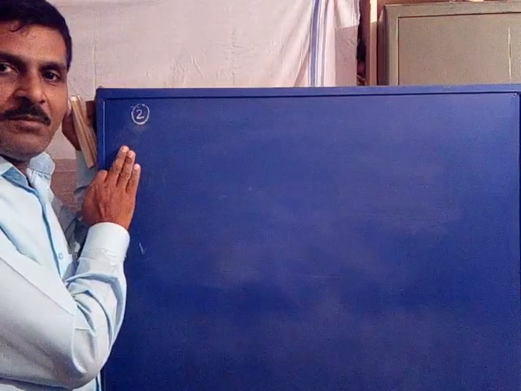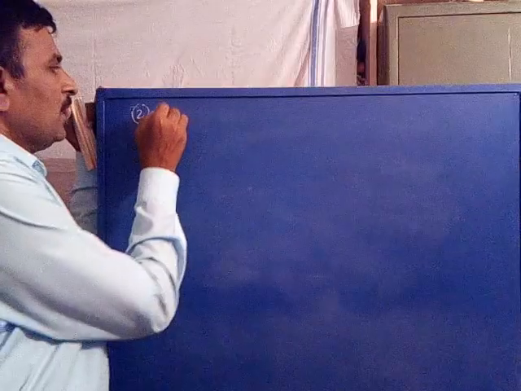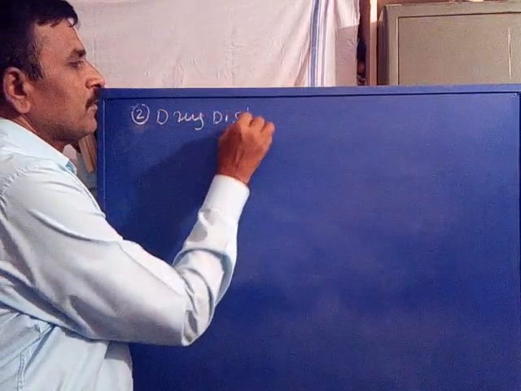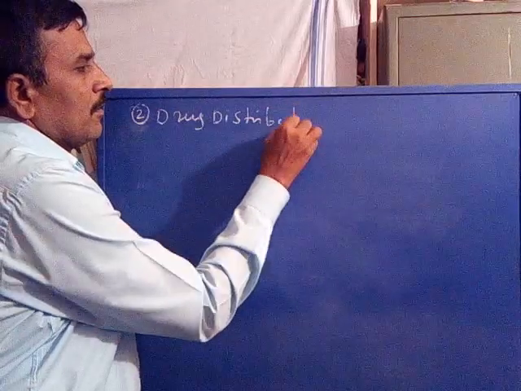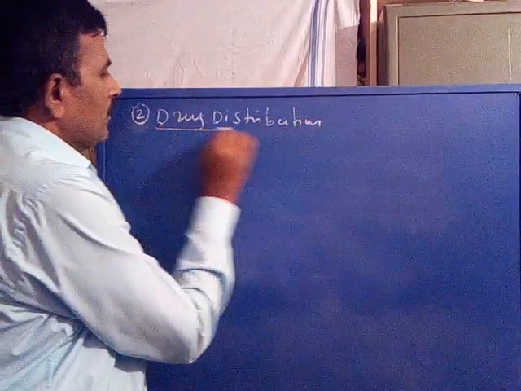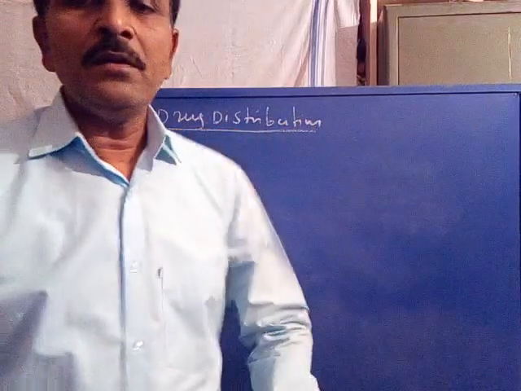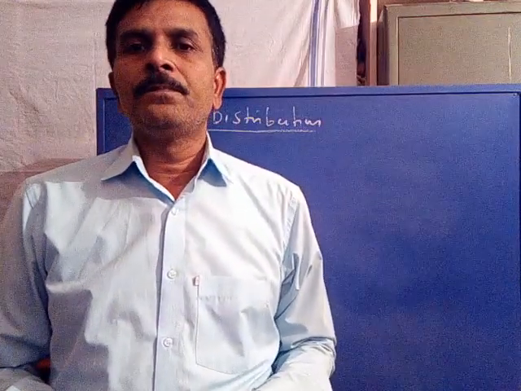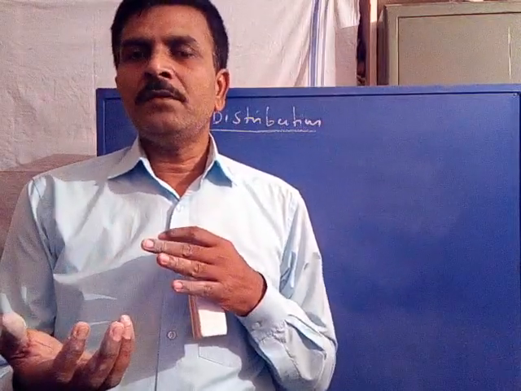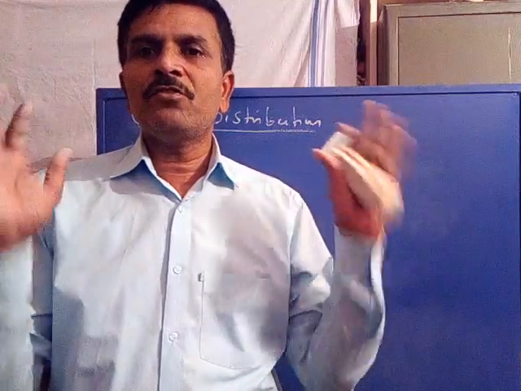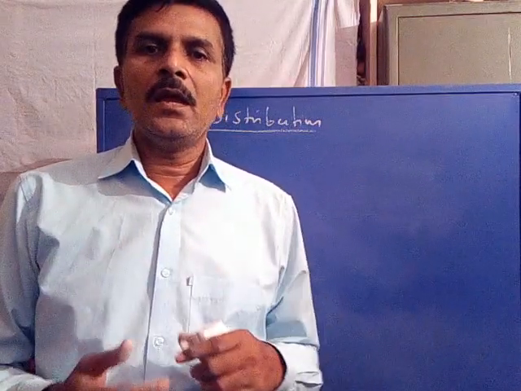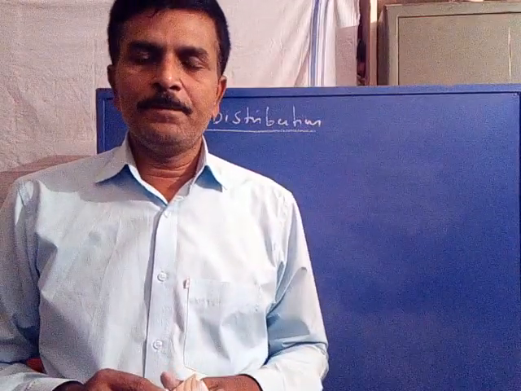One is drug administration, the second one is drug distribution. After its application, a drug is distributed first throughout the body. Let us study how the drug is distributed.